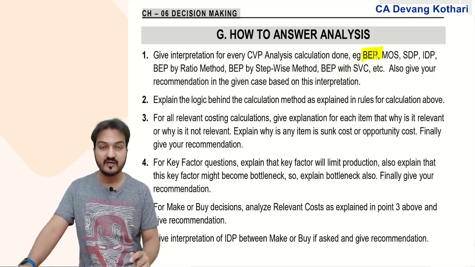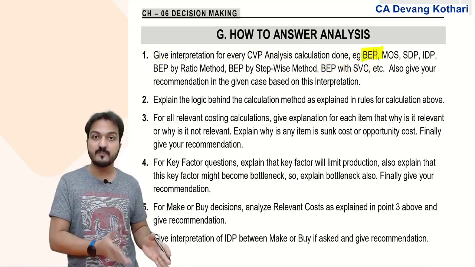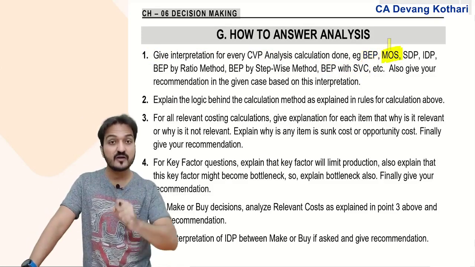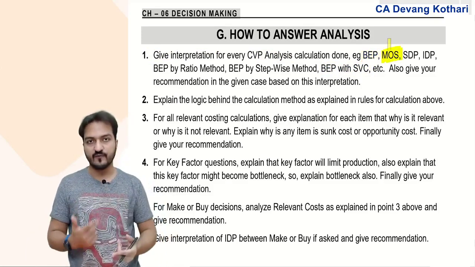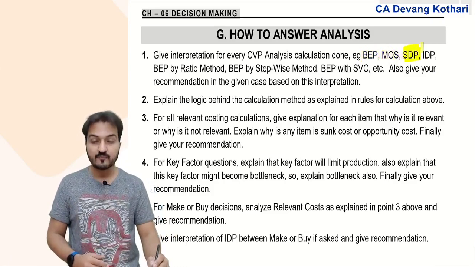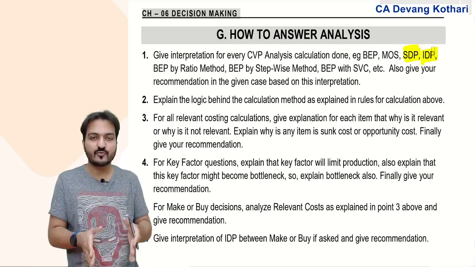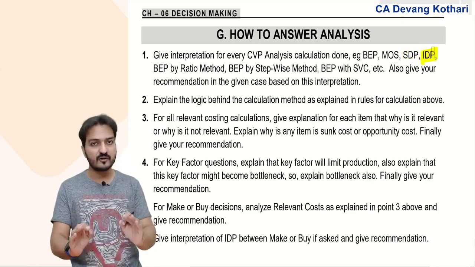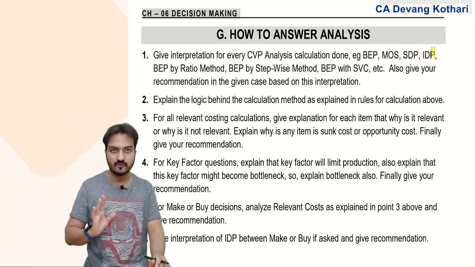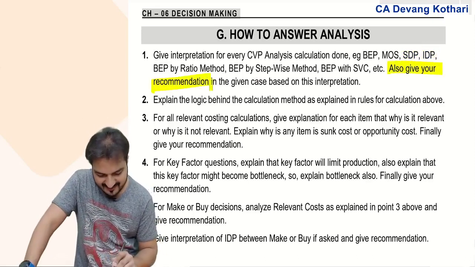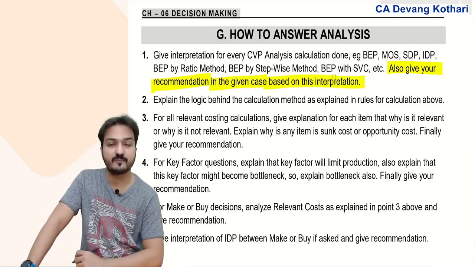If they ask you to find BEP, write interpretation. What is BEP? What is its use? If they ask you to find margin of safety, write interpretation. What is MOS? What is it used for? Write down what the shutdown point is and what it is used for. What is the indifference point? How is it used? In this question, how will it be used? Write the complete description, the theory. Also give your recommendation in the given case based on this interpretation.